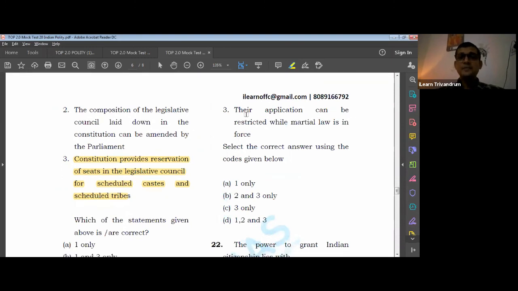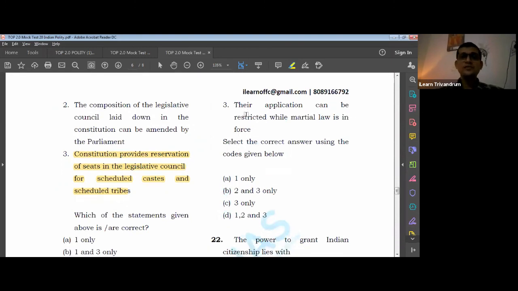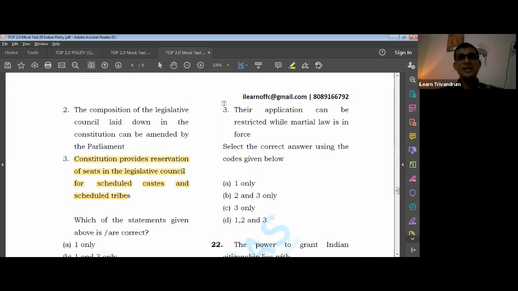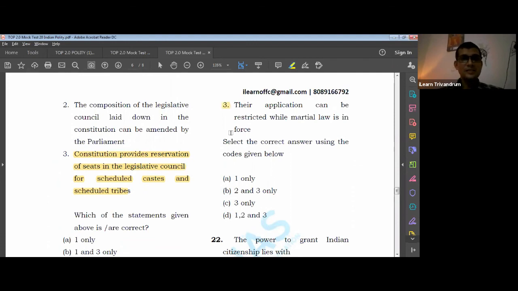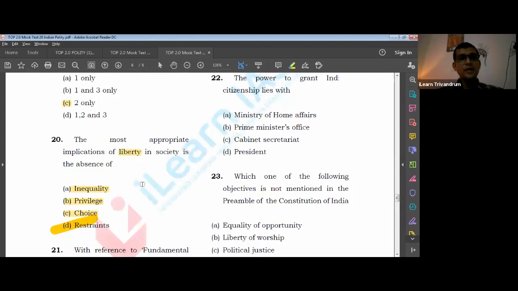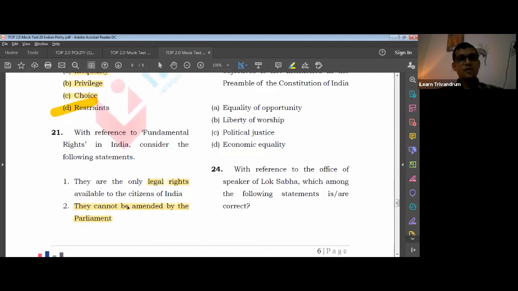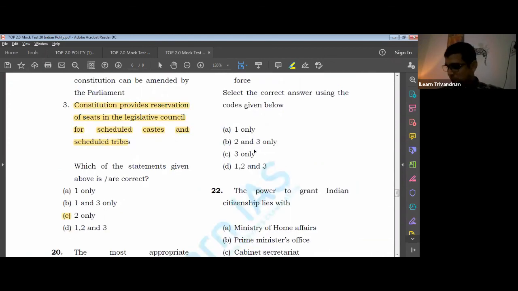Their application can be restricted while martial law is in force. Can their application be restricted? Yes, definitely it can be restricted. So what is the answer? Look at it. This is a wrong statement. It cannot. This is a wrong statement. The answer has to be 3 only. So 21 is C.